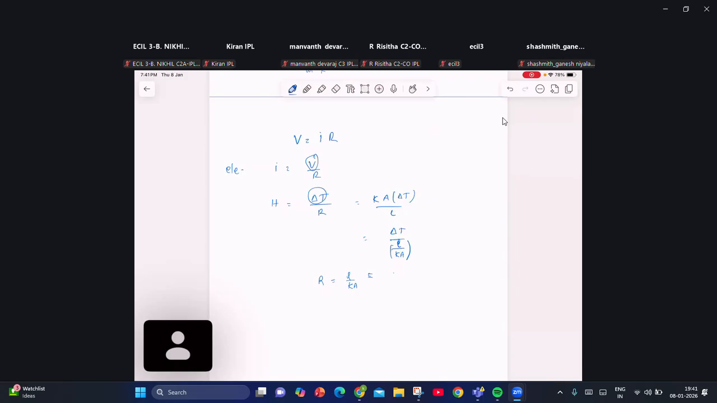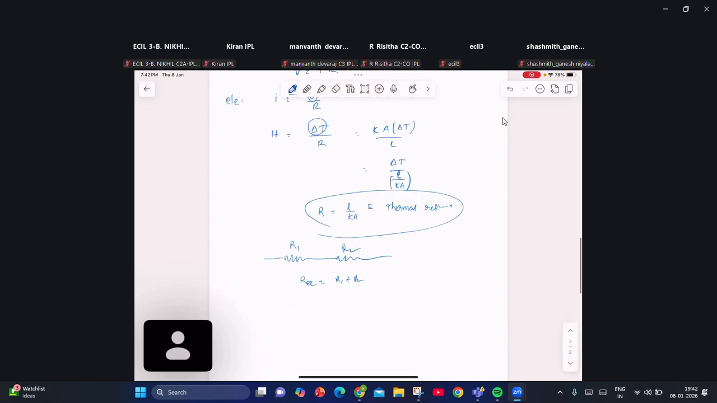This L by KA we are going to call thermal resistance. If two resistors are connected in series, what is the equivalent resistance? R1 plus R2. Is it clear? Yes, sir.